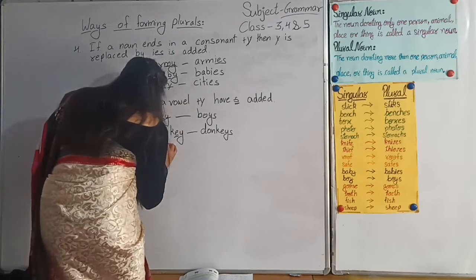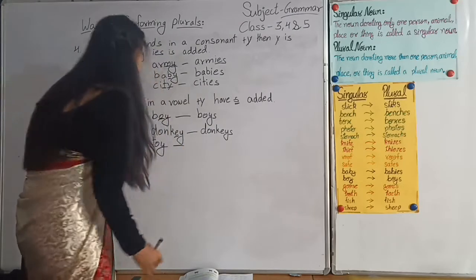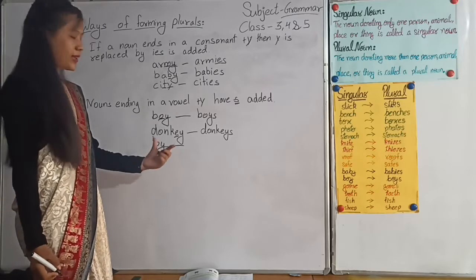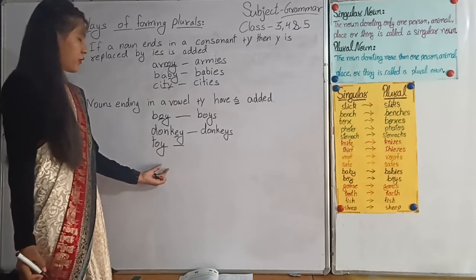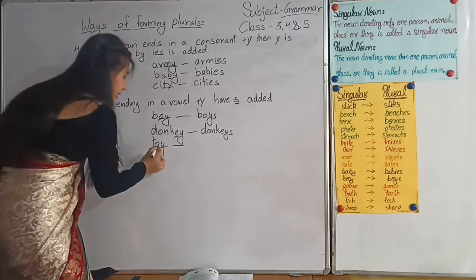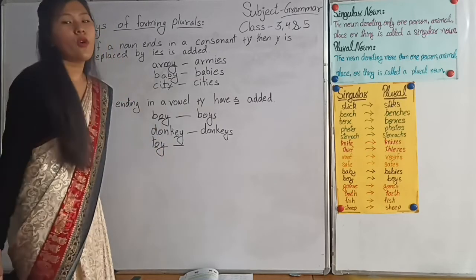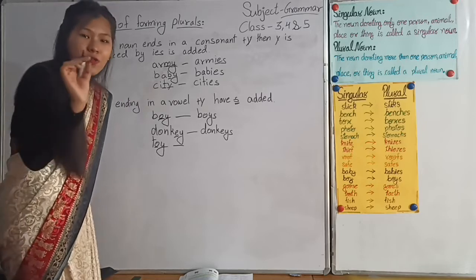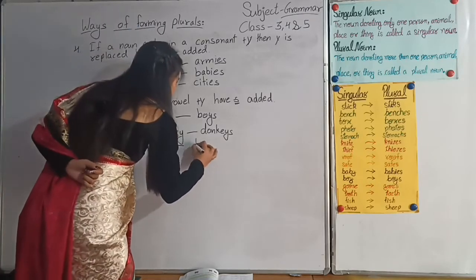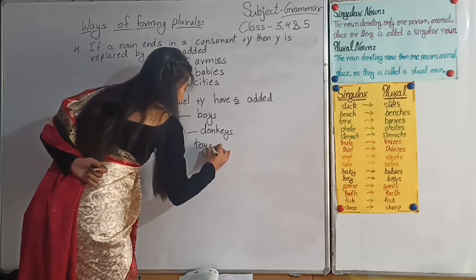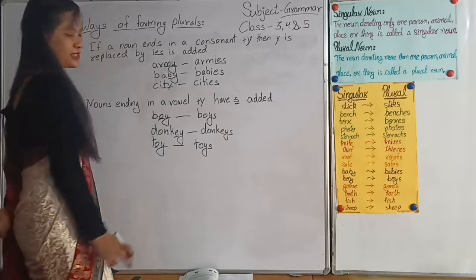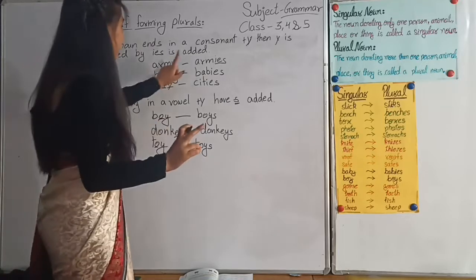Yes. Now again let's write the next example. Toy. Dear students, we can easily see the ending letter is Y and before Y there is one letter. Which letter is that? That is O, and O is a vowel letter. Very good. And to make it plural, what we have to do? We have to just add S at the end only. Toy, toys. Hope you understood these two rules.